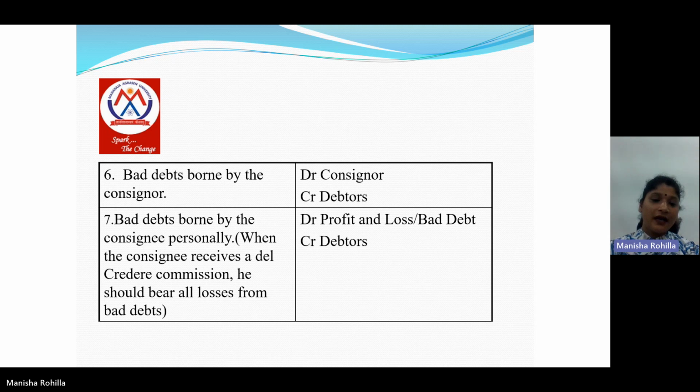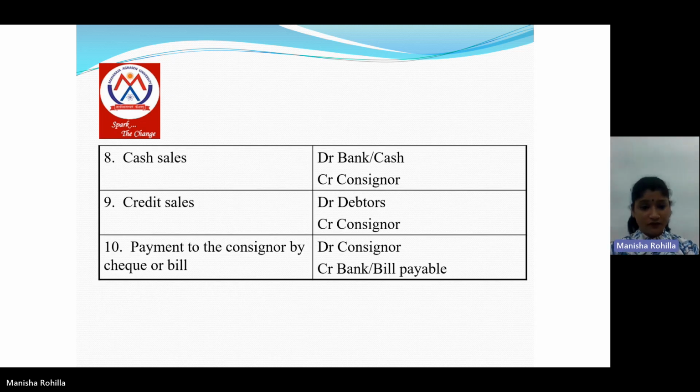Last entry is for bad debts borne by the consignee personally. If the bad debts are borne by the consignee, in that case the entry will be profit and loss account or bad debts account debit to debtors account. Next is for cash sales. When the consignee sells the goods in cash, the entry will be bank account debit to consignor account. Next is for credit sales. When the consignee sells the goods on credit, the entry will be debtors account debit to consignor account.